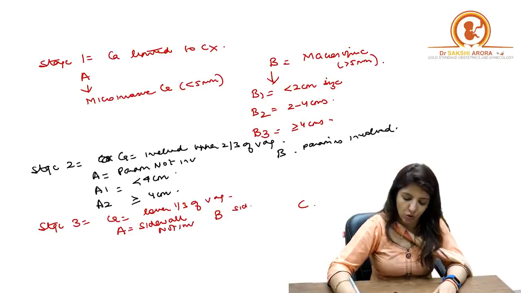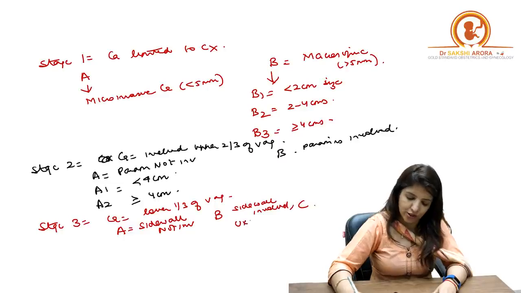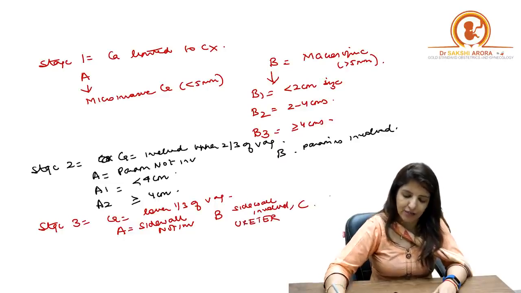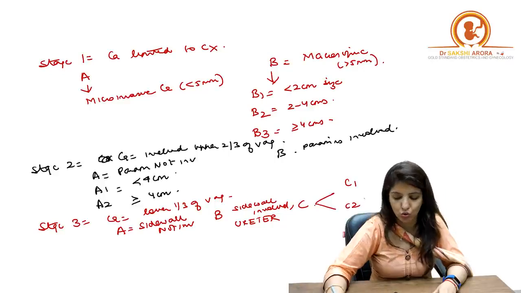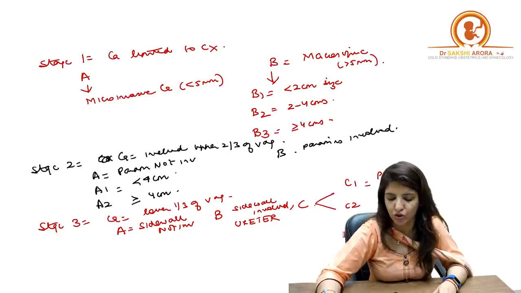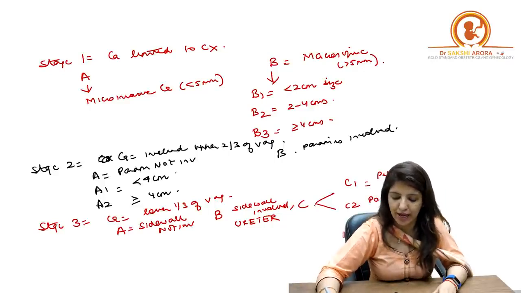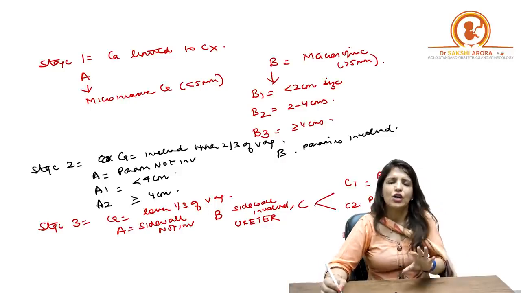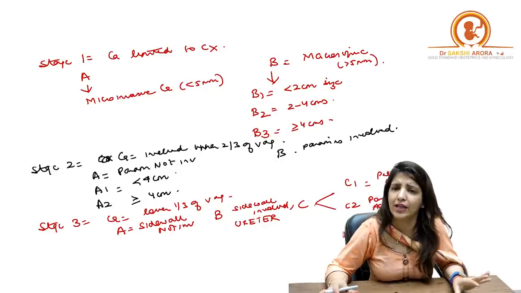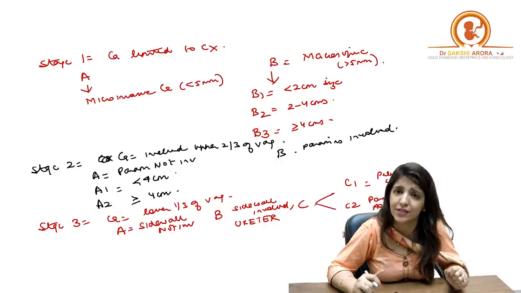B means side wall is involved or if ureter is involved. And in C we have C1 and C2. C1 means pelvic lymph nodes involved. C2 means para-aortic lymph nodes involved. Right? So this is a broad staging for cancer cervix.